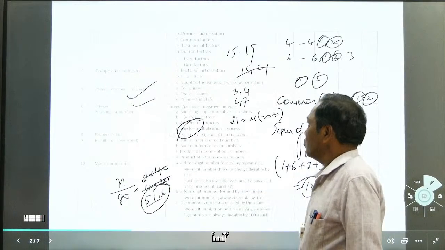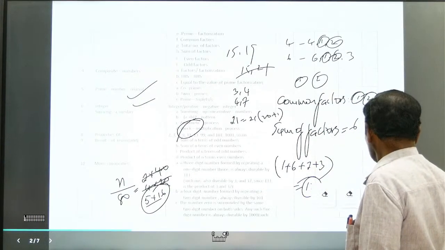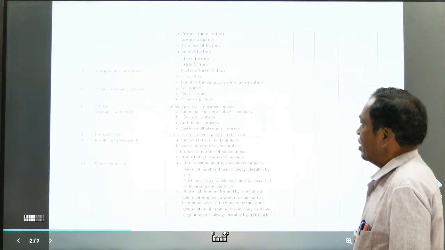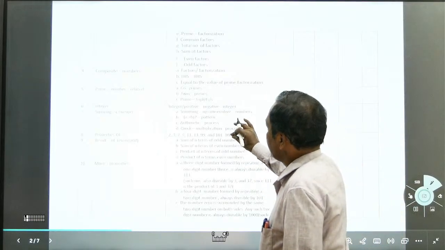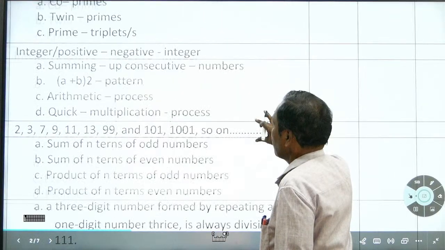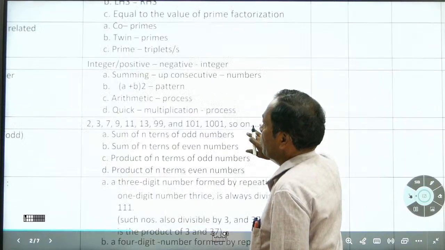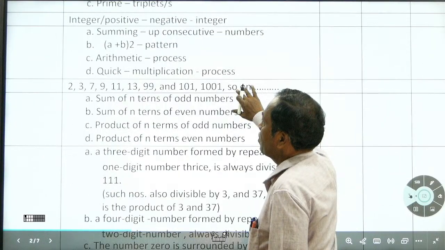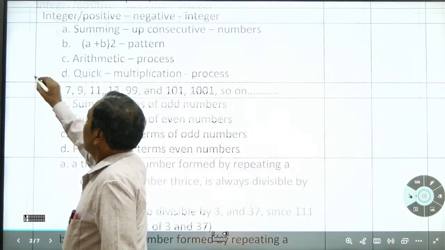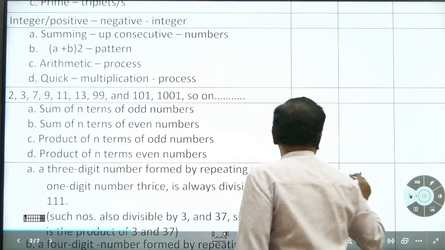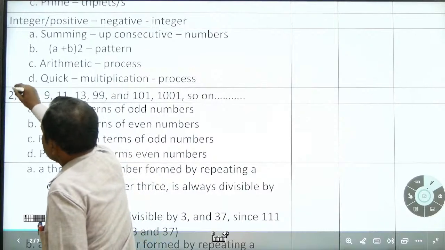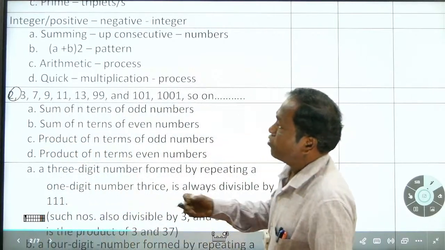Now properties of 2. Give me some 4 or 5 properties of 2.